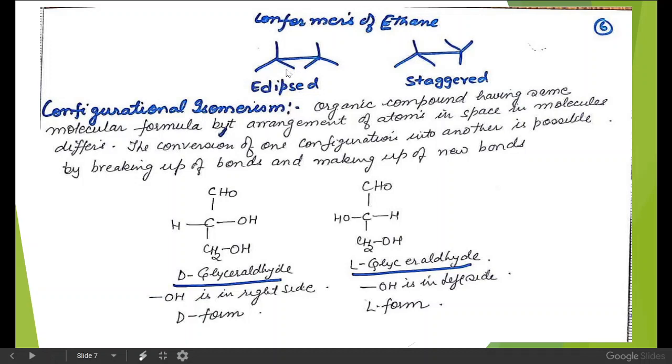Here is an example of conformers of ethane. This is the eclipsed form of ethane, and this is the staggered form of ethane.